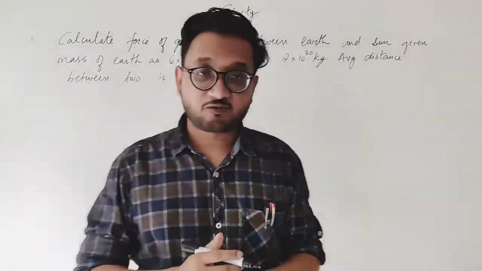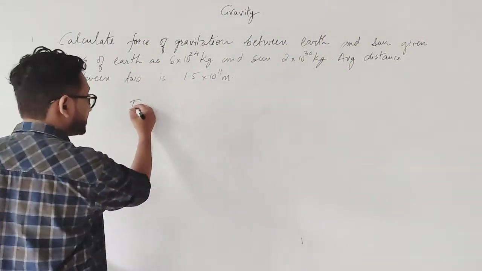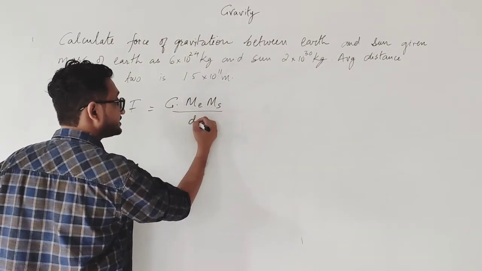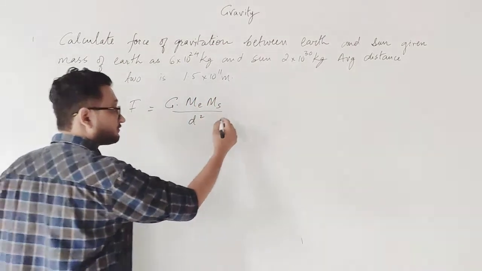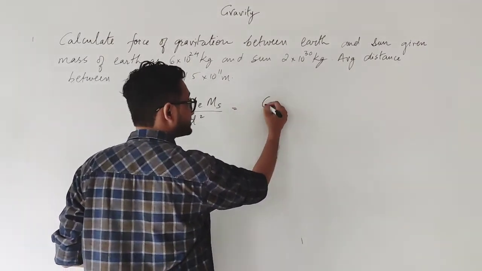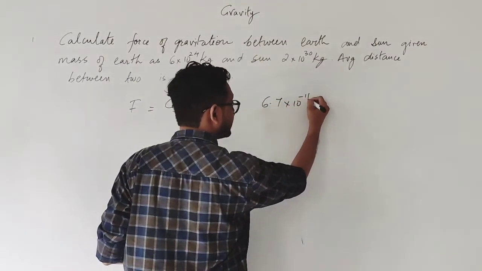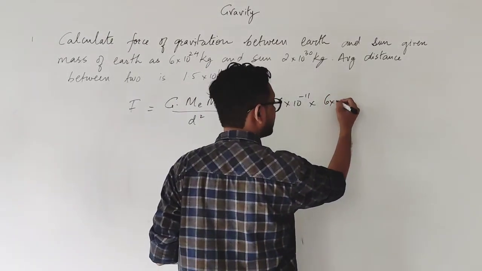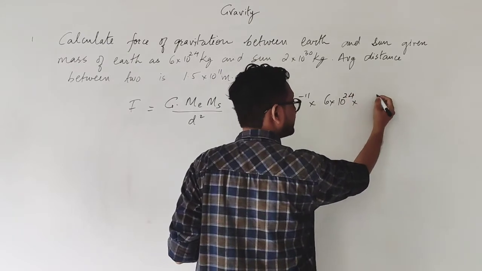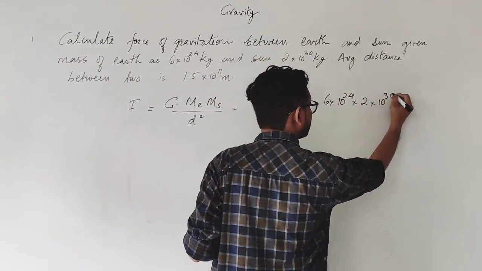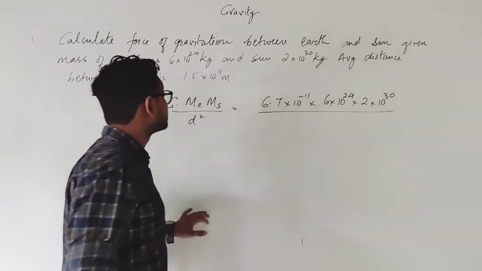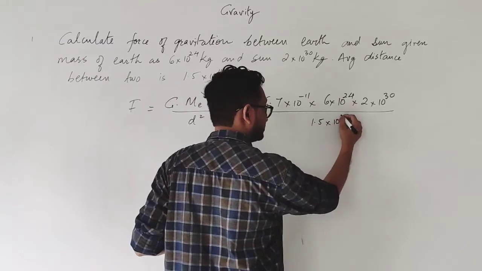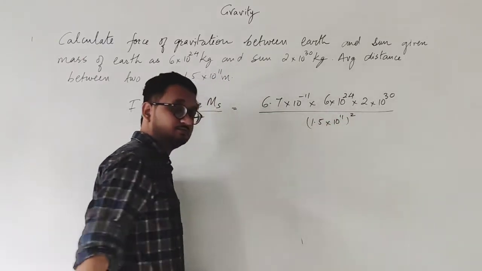Simple, just apply the formula. Force of gravitation is equal to G into mass of earth into mass of sun upon distance square. Substituting the values, you get G is 6.7 into 10 raised to minus 11 into mass of earth, that is 6 into 10 raised to 24, mass of sun, that is 2 into 10 raised to 30 upon distance, that is 1.5 into 10 raised to 11, whole square.